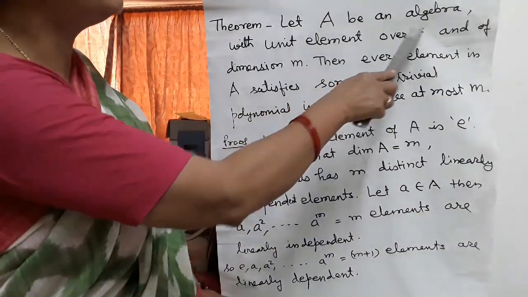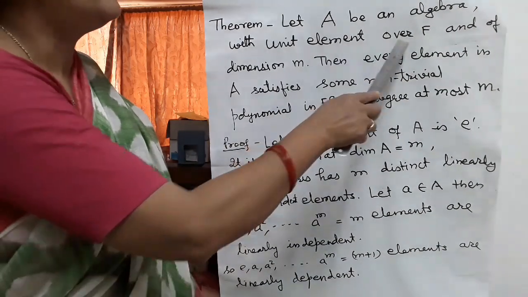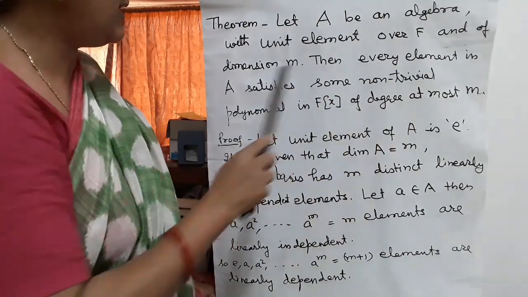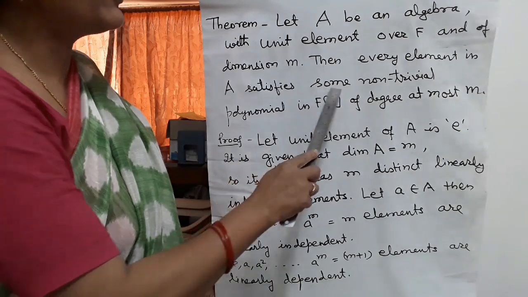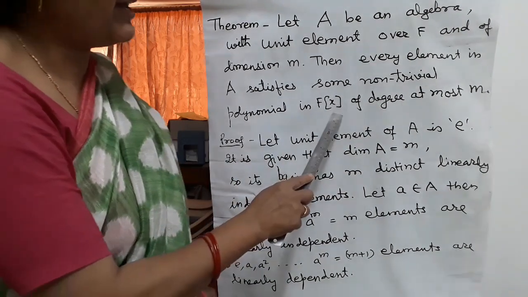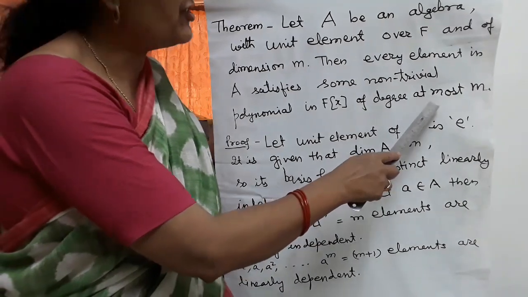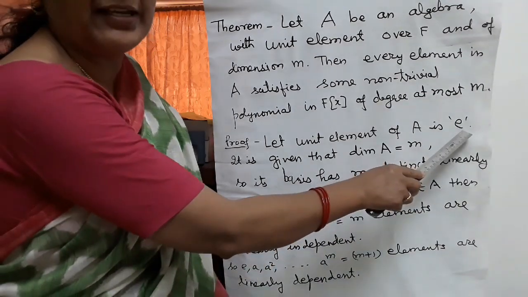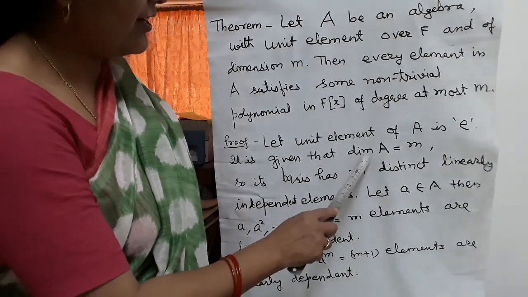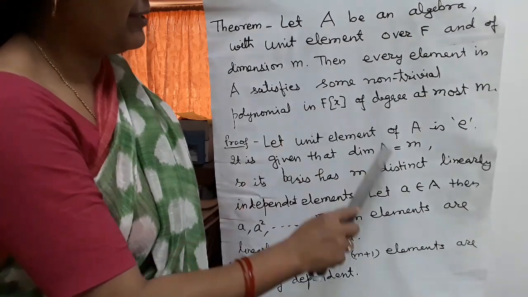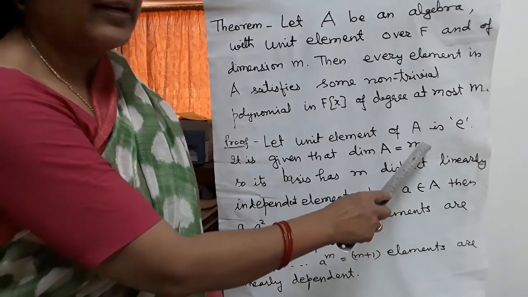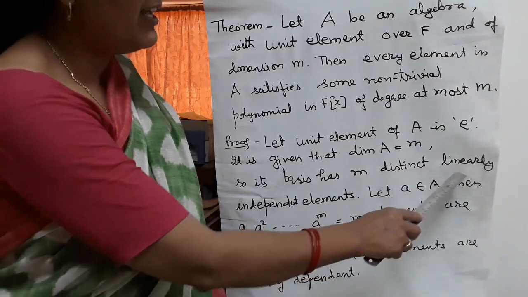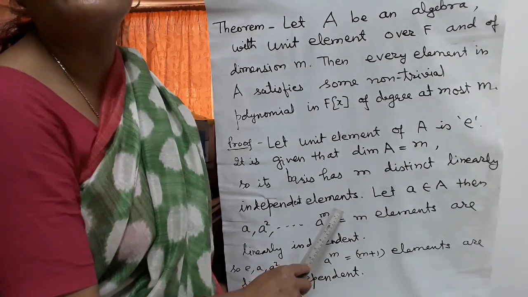Here, let A be an algebra with unit element over F and of dimension m. Then every element in A satisfies some non-trivial polynomial in F[x] of degree at most m. Proof: let the unit element of A be e. It is given that dimension A is equal to m. Dimension means its basis has m distinct linearly independent elements.